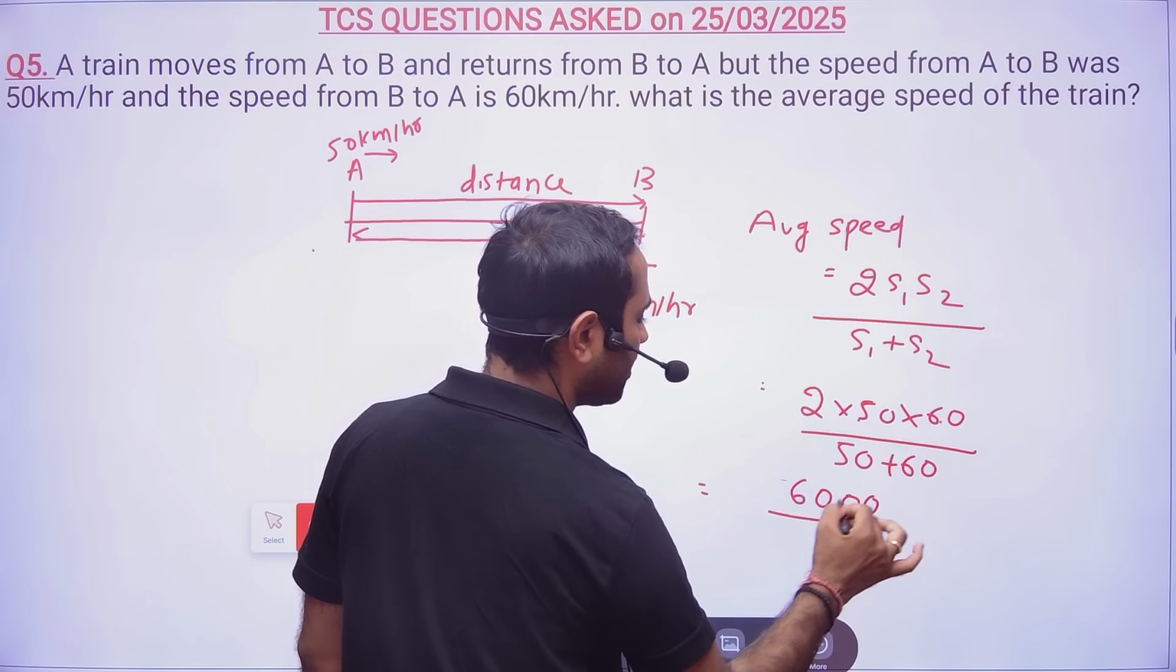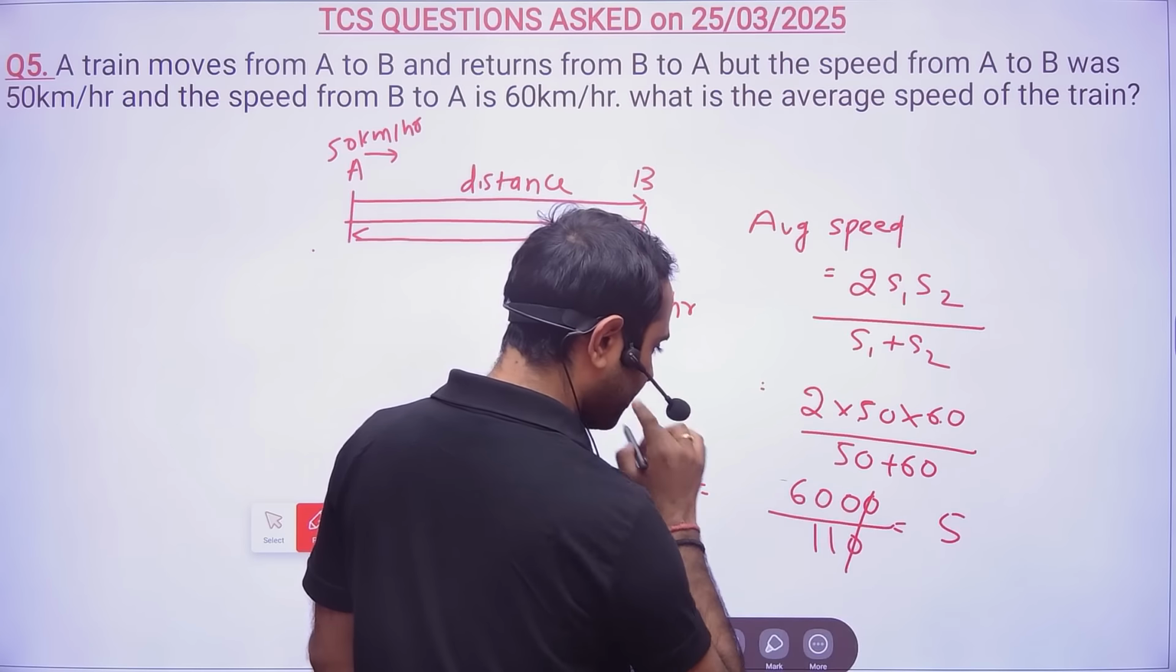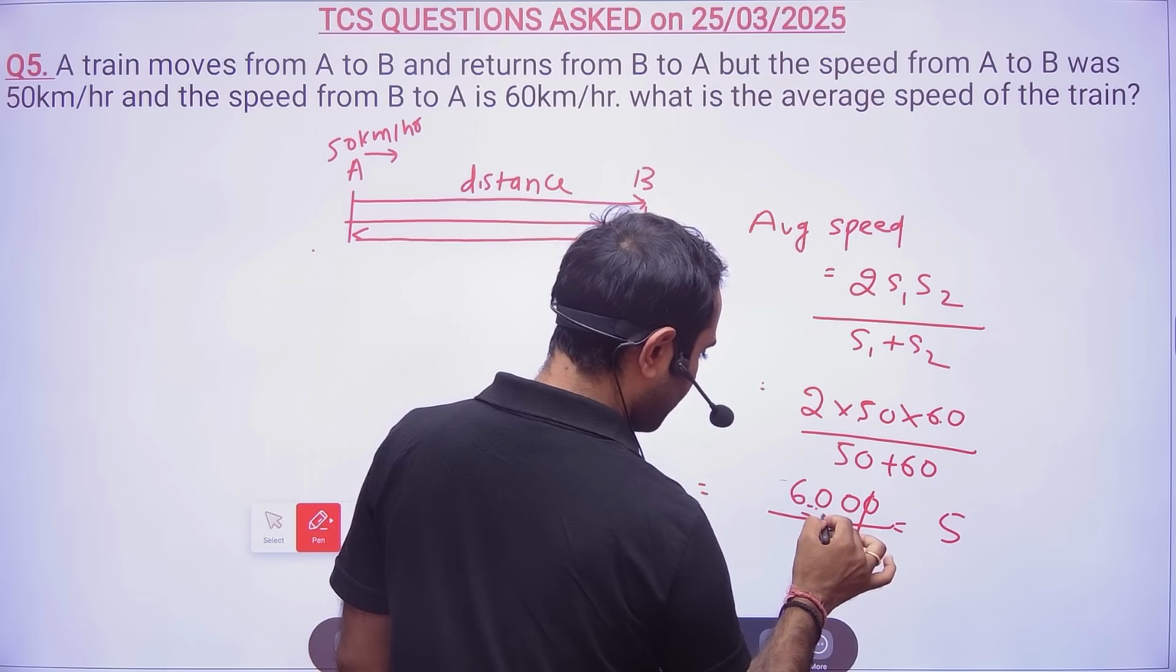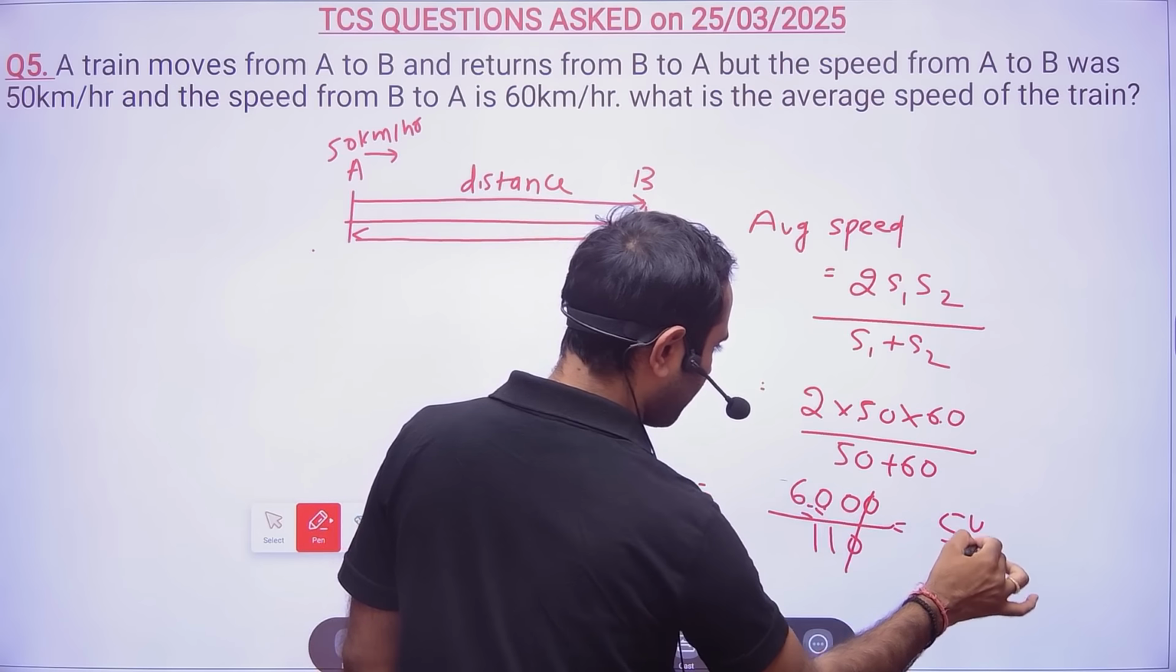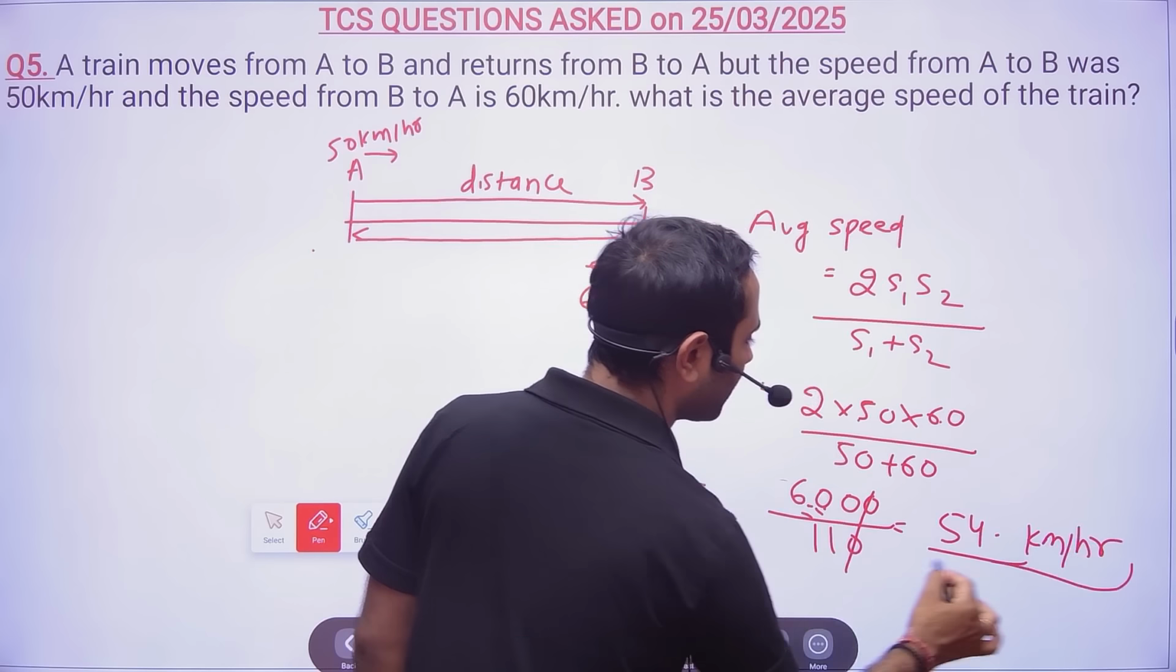6,000 divided by 110. 11 fives are 55, and 60 minus 55 is 5. So 54 point something kilometer per hour will be the answer. You have a calculator, use it.